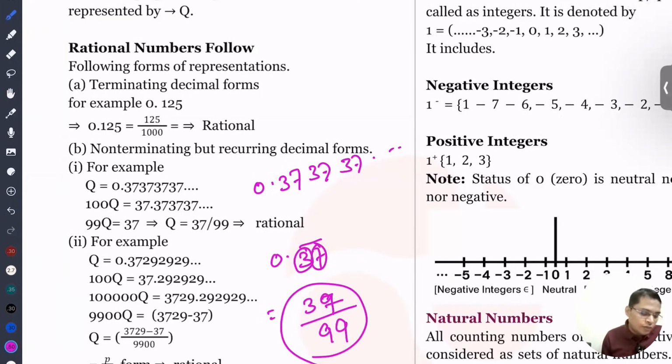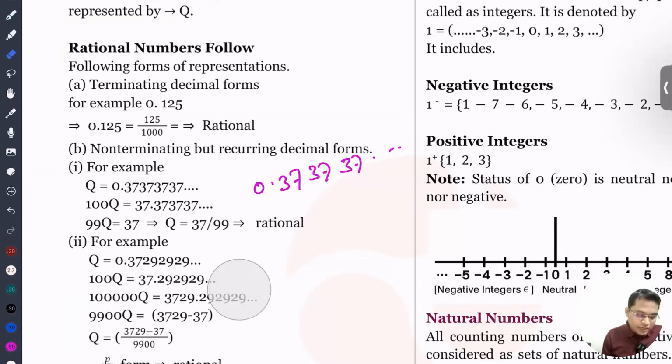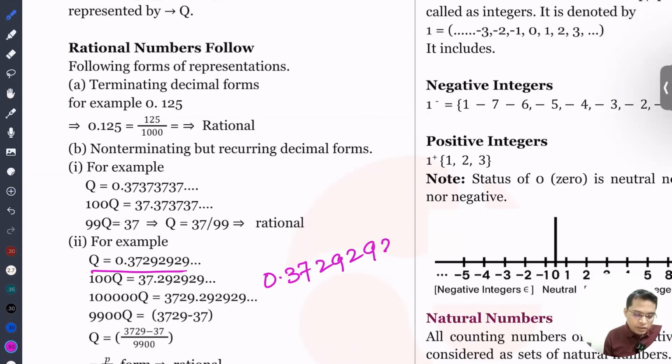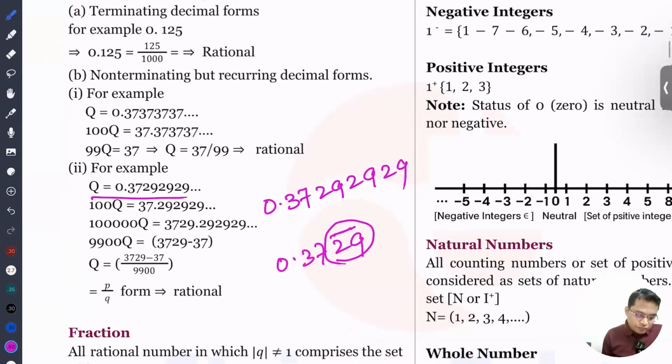We are going to see problems on the basis of that, don't worry. Let's see one more question. If a recurring decimal is given, for example 0.37292929, I can write this as 0.3729 bar, because these digits are repeating. The digits that are repeating, I need to write with a bar. If there is a question given, if a number is 0.372929 like that, convert that into p by q form.